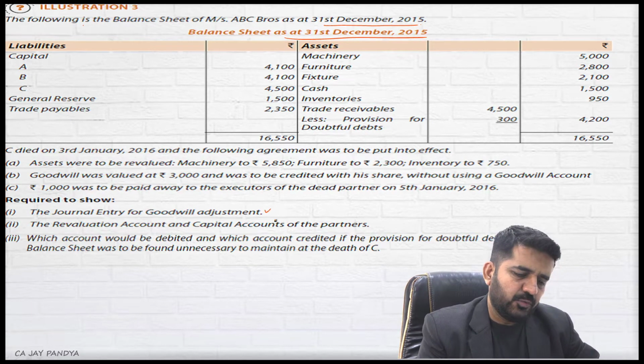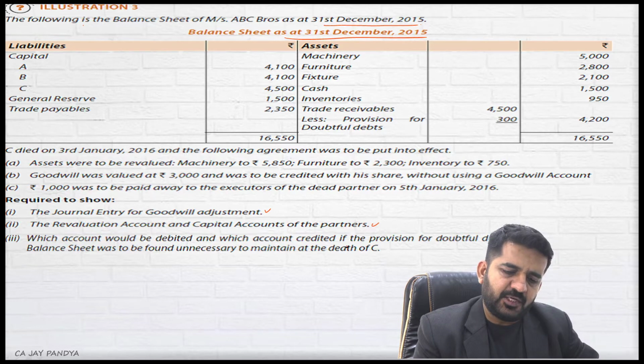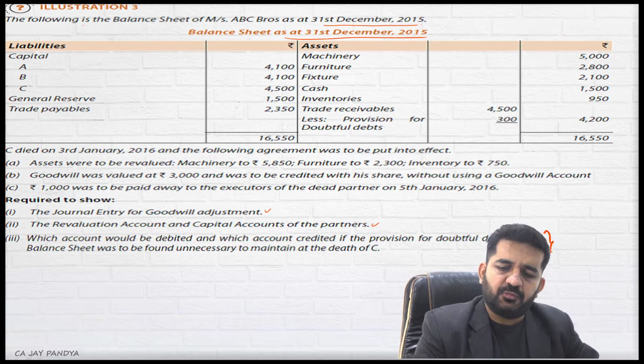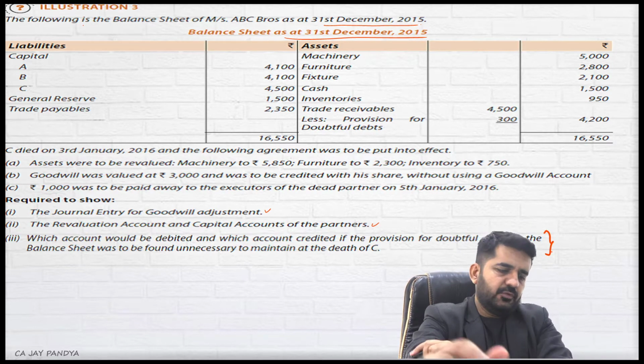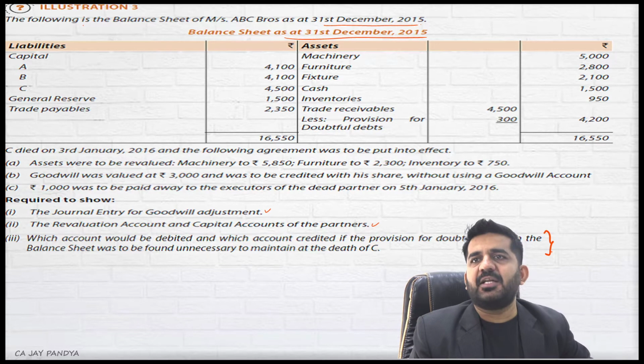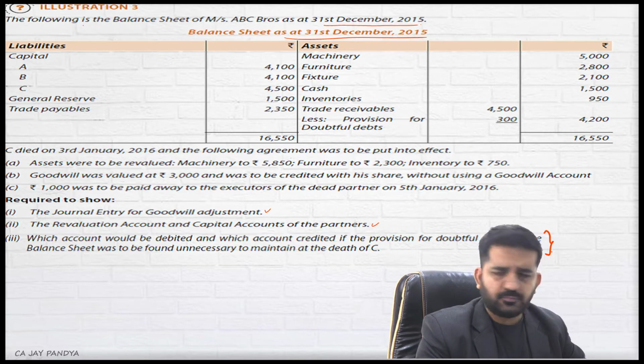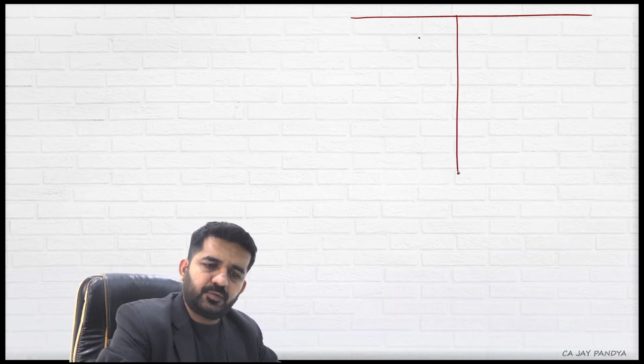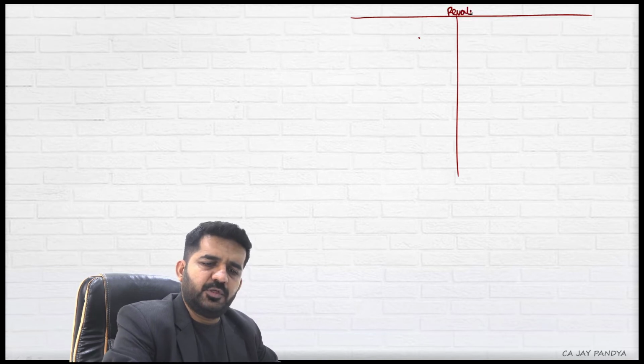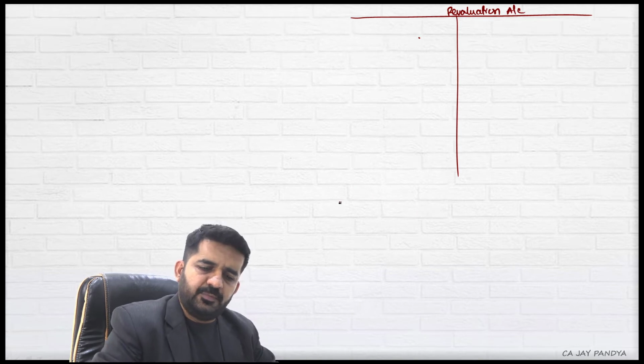Journal entry of the goodwill is to be given. Revaluation account, capital accounts of partner is to be given. Which account would be debited and which account would be credited, we will solve separately. So we need to prepare revaluation account, capital accounts of partner, and we need to give one journal entry. Let us prepare revaluation account and partners capital account.